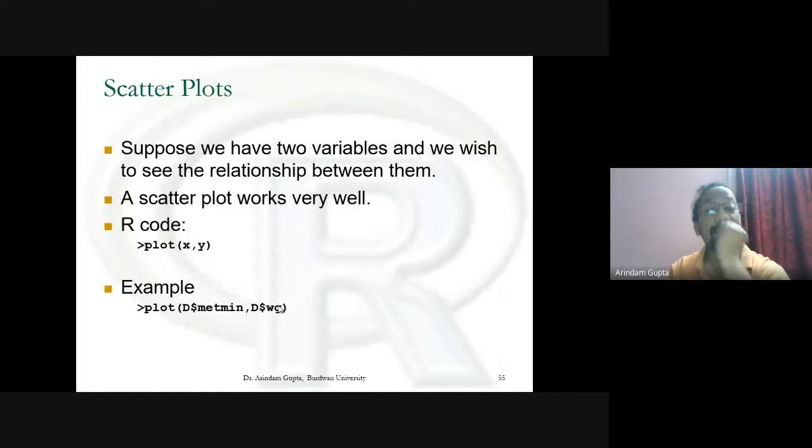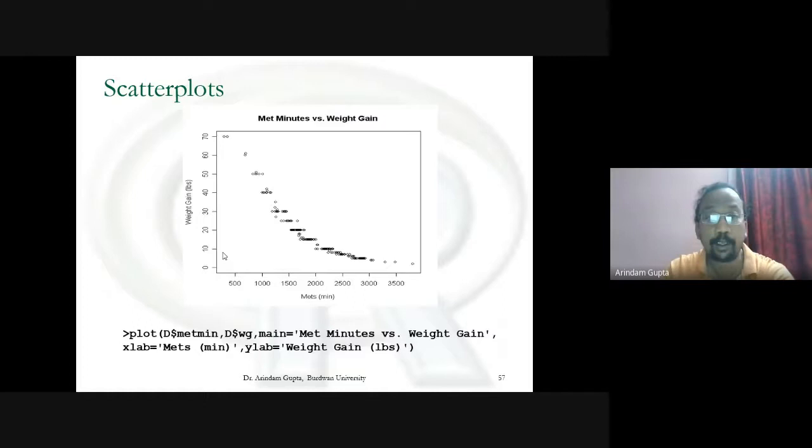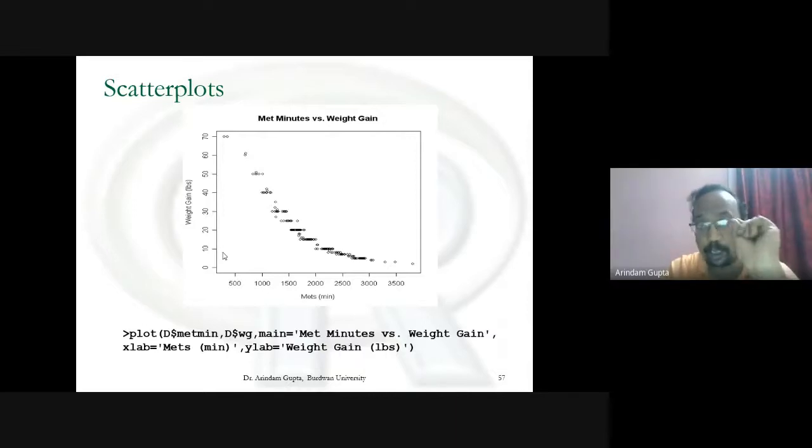Suppose we want to generate some scatter plots. Suppose we have two variables and we wish to see the relationship between them. The R code is plot x comma y, and you get the scatter plot of the two variables. Plots may be point plots or line plots.